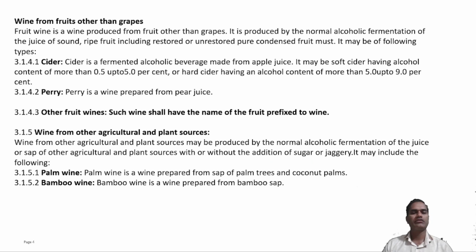Wine from other fruits, for example cider, which is made from apple juice wine, then berries, then other fruits like pineapple, mangoes, etc.